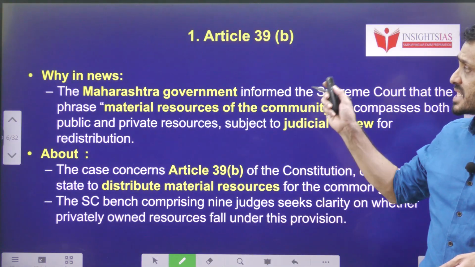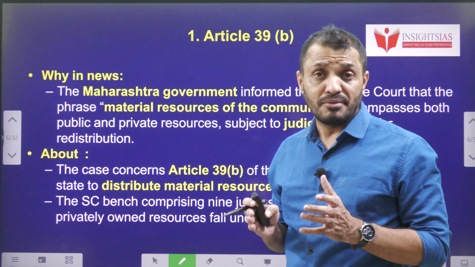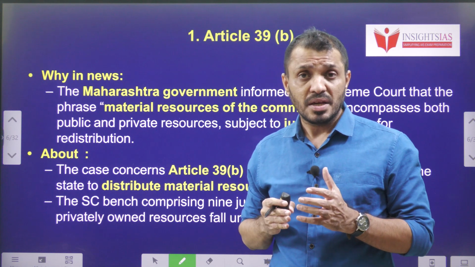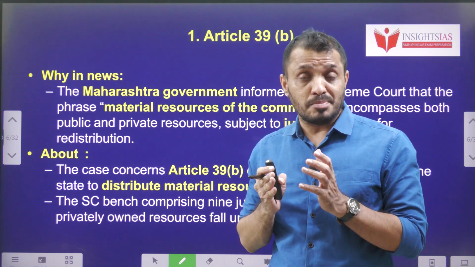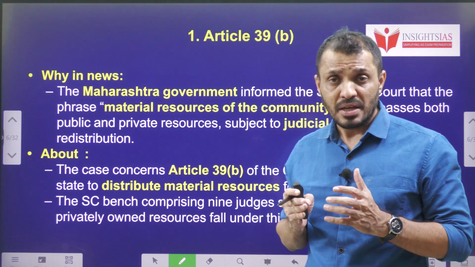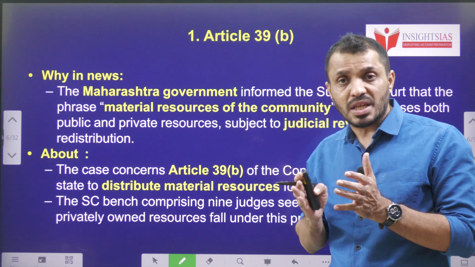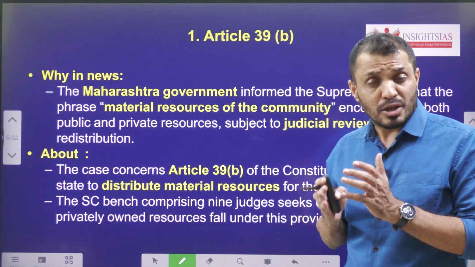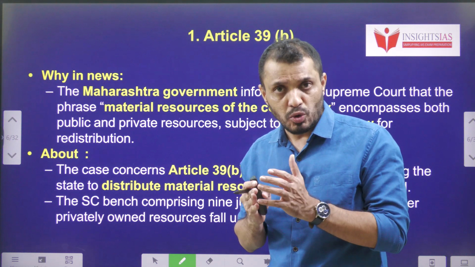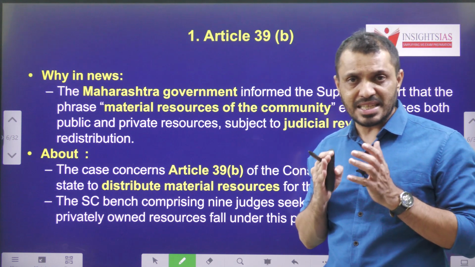The topic number 1 is related to Article 39B. You all know that Article 39B is included in the DPSP, and it says that the material resources belonging to the community should be distributed for the greater cause. That means any resources belonging to the community should be used for the community only. But here the question is whether the definition of community resources includes both public as well as private property or not.